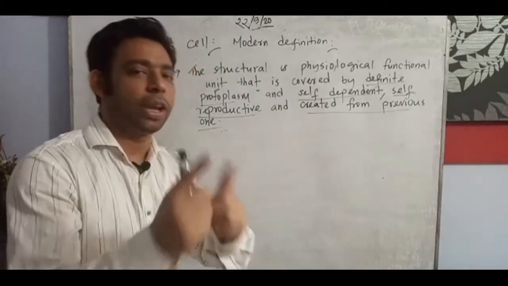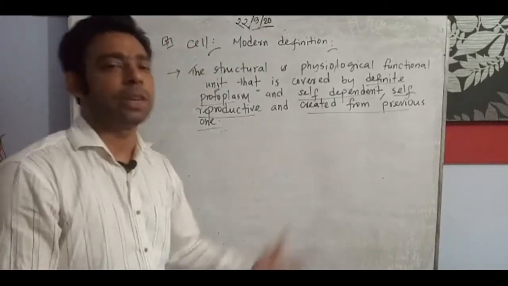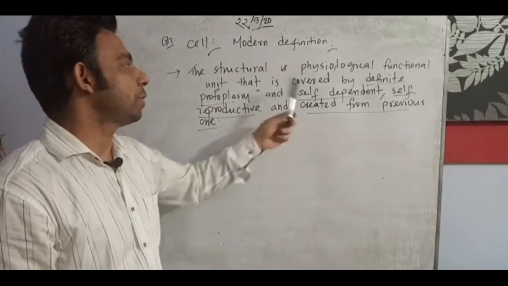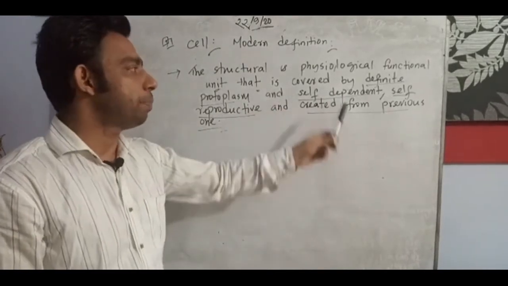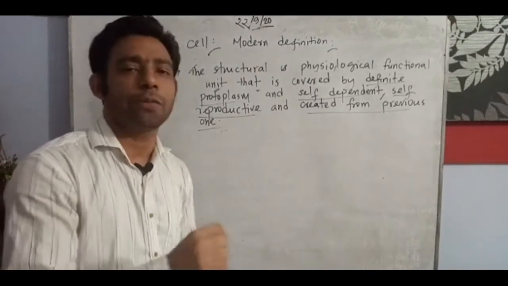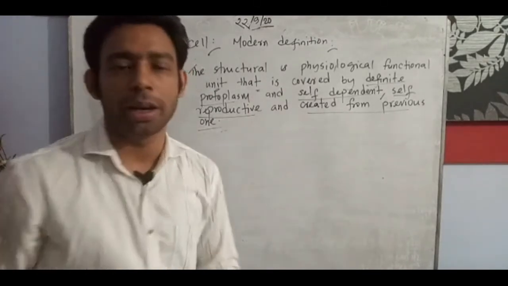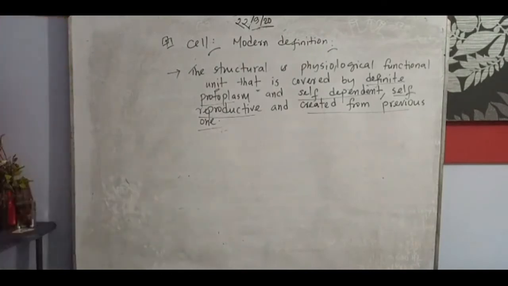I think you get a better definition than the previous one: the structural and functional unit that is covered by definite protoplasm and is self-dependent, self-reproductive, and created from the previous one. Very important definition. Nowadays it is asked, what is the modern definition of that?